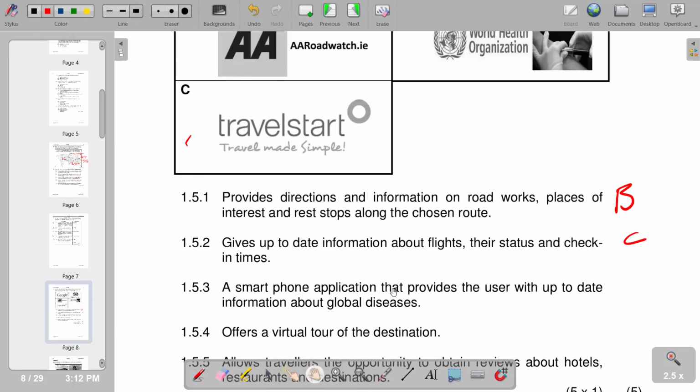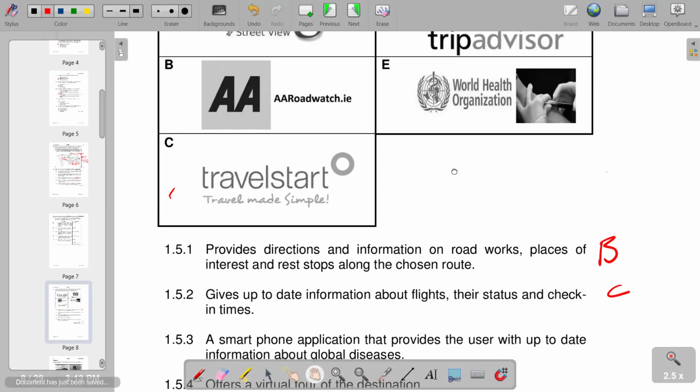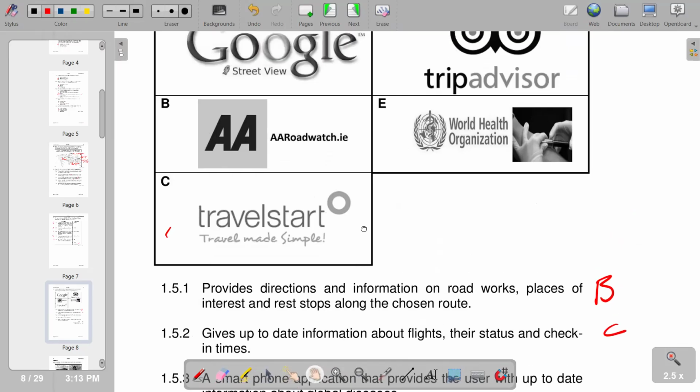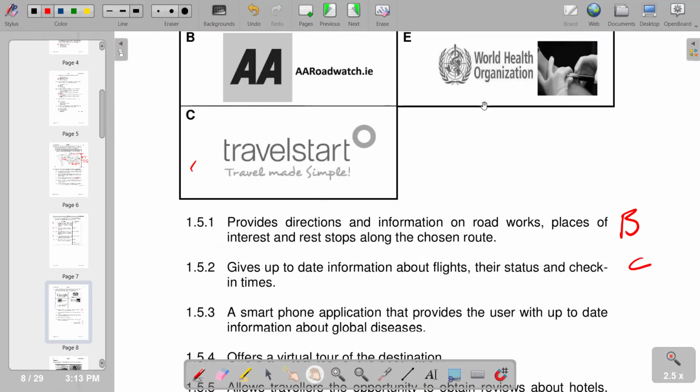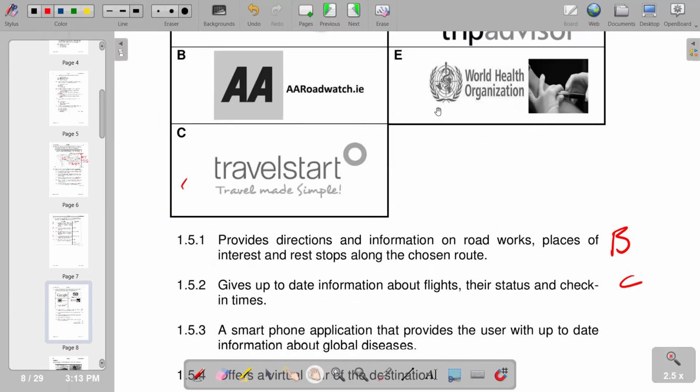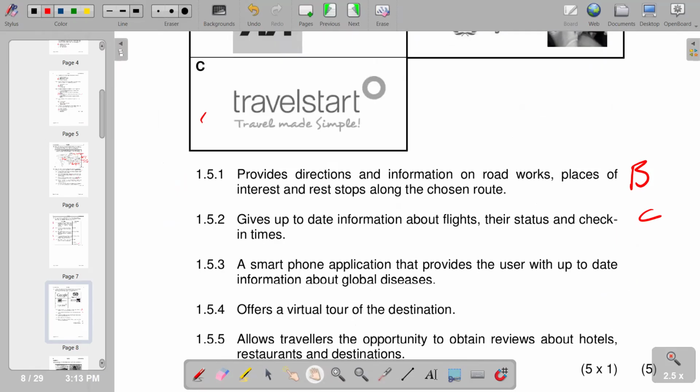1.5.3, a smartphone application that provides the user with up-to-date information about global diseases. The correct one that we have is E. E is the correct one. So we have World Health Organization on E. Then, it offers a virtual tour of the destination.